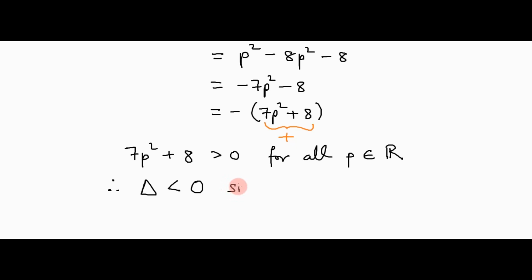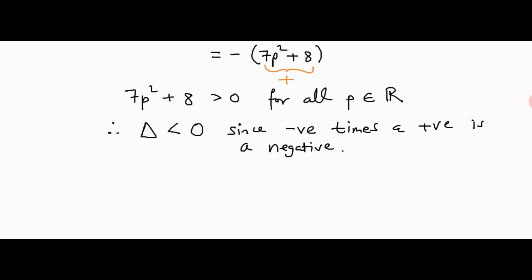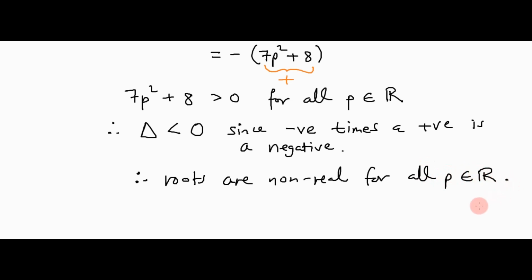So that's what we can state. So a negative times a positive is a negative, and hence delta is less than 0. And now we can state, therefore, the roots are non-real for all p an element of real numbers.